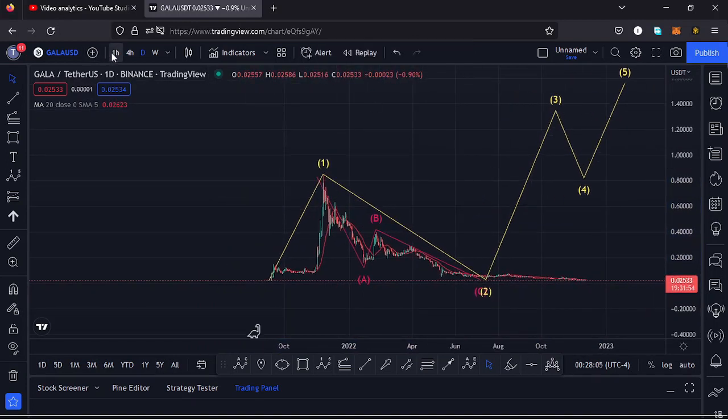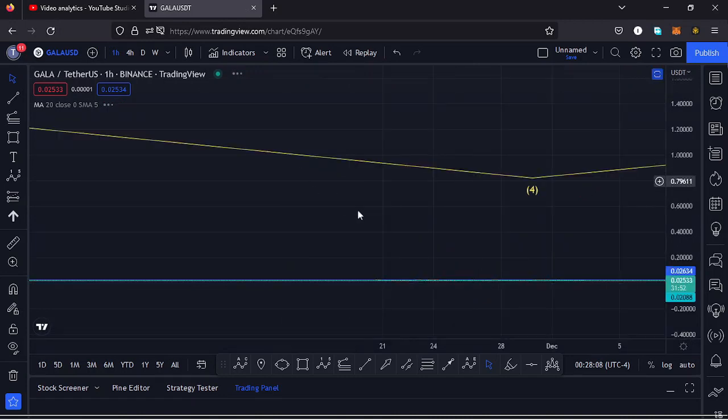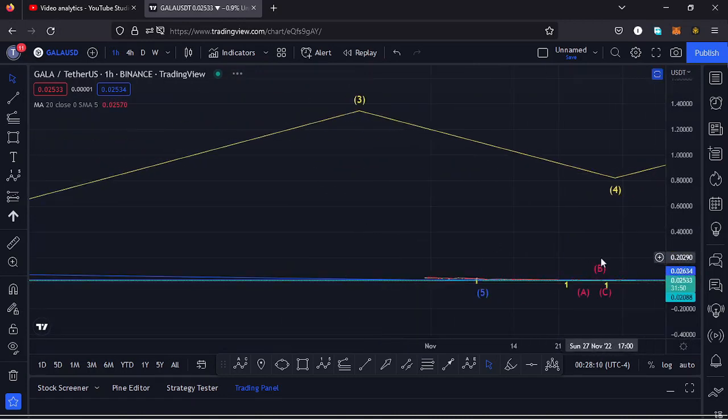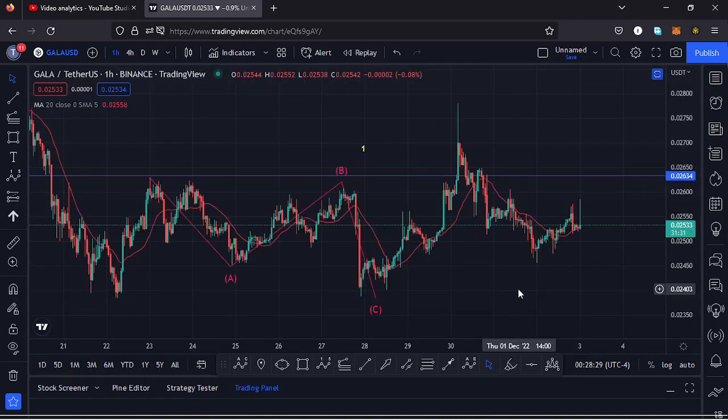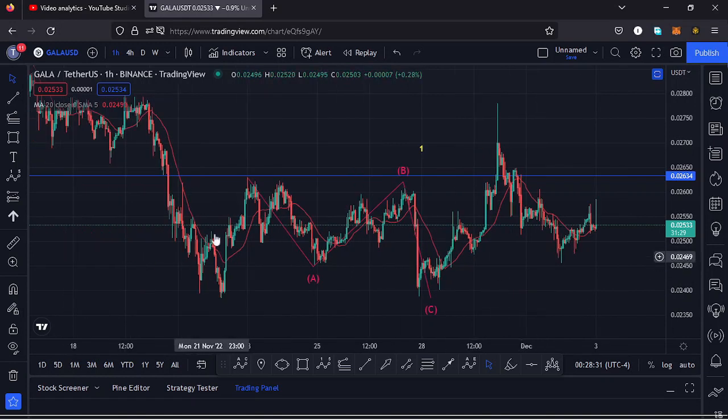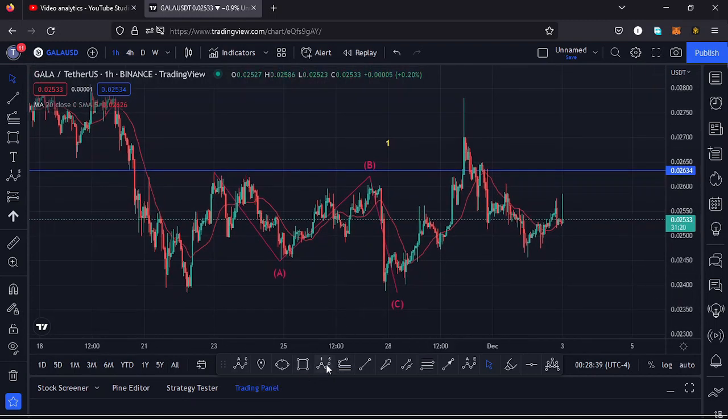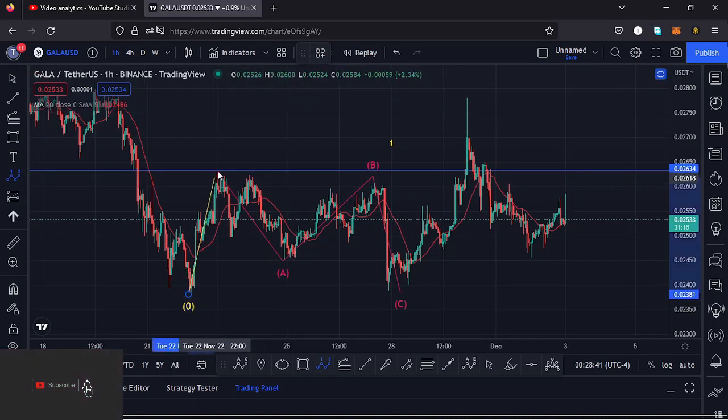And jumping to the 1 hour chart to give you the short-term scenarios that I expect to play out here on the Gala games chart. Here on the 1 hour chart, you can see I have this movement that you have been seeing over here, which is much of a consolidation, but at some point this movement to the upper side had been obeying the Elliott wave structures, and I had my Elliott wave structure having this as the first wave to the upper side.